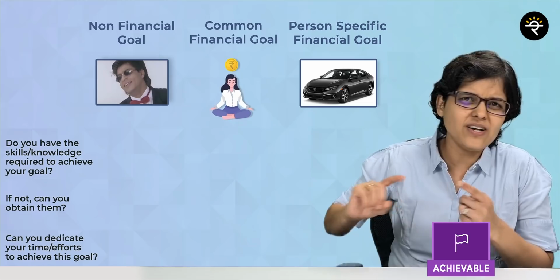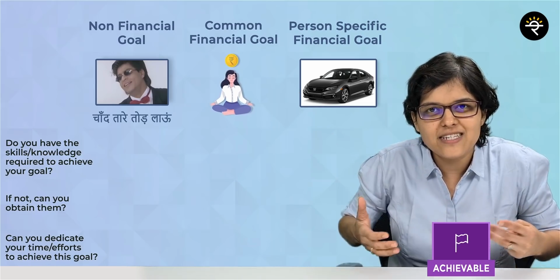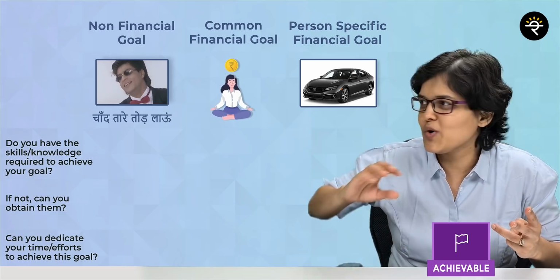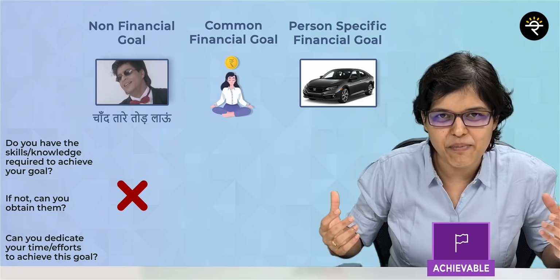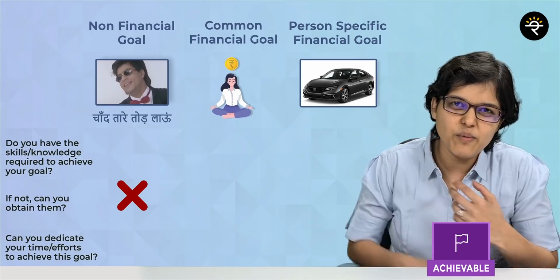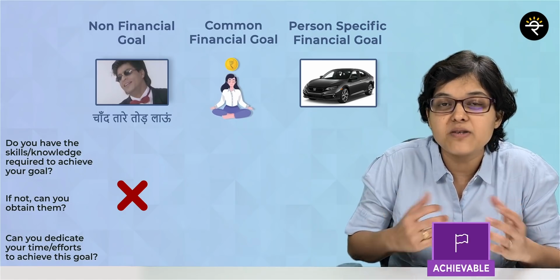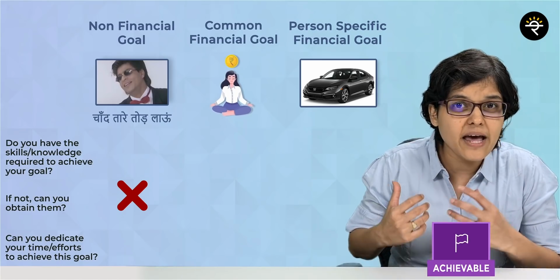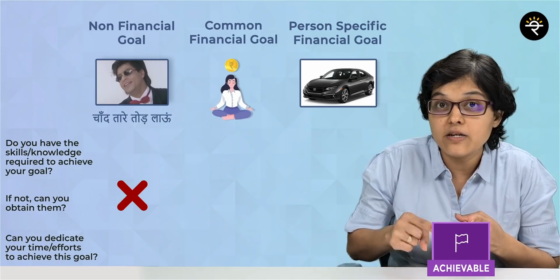Right. So first, let's start again with our Shah Rukh Khan example. Chand Tare Tod Lao. It is not an achievable goal at all. So cross, complete cross. Second one is becoming financially independent. But then a person says, "Arey, I want to become financially independent." Agreed. But I'm not a financially literate person. Then what? Does that person have proper knowledge, proper skills? No. Question: can he achieve that?